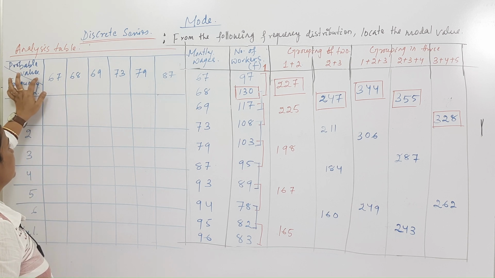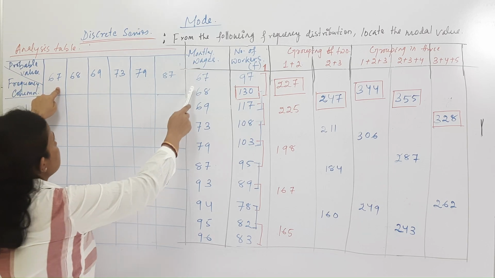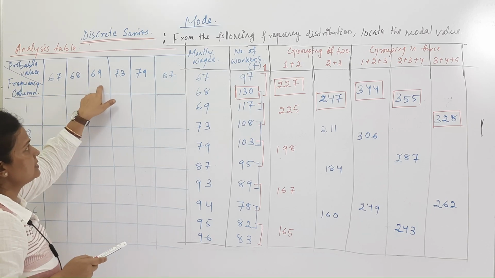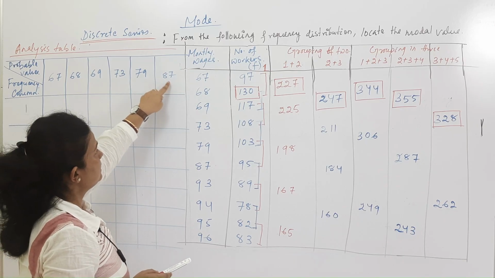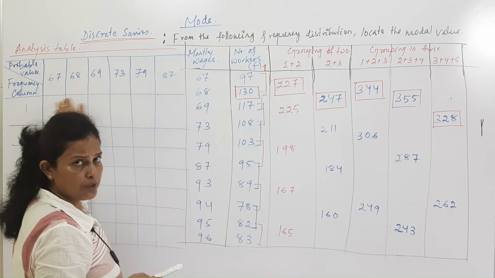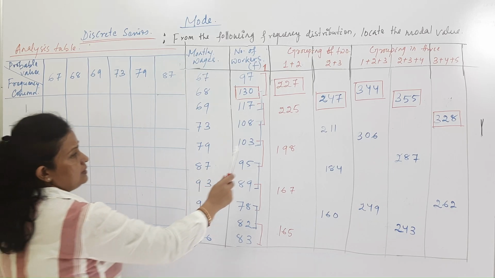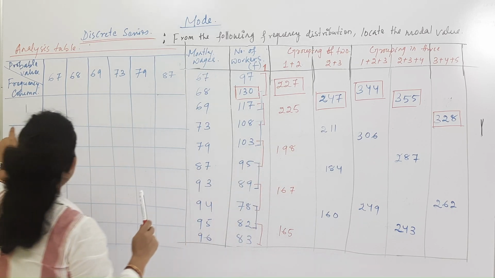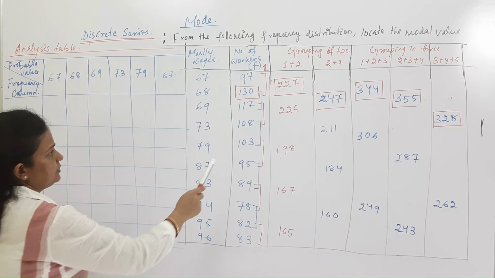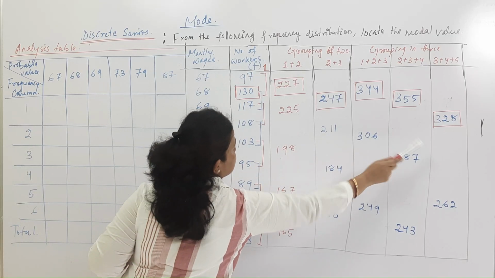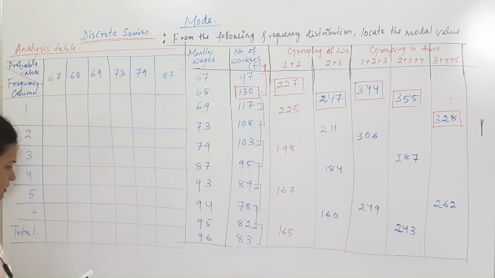Write the values like what is given here: 67, 68, 69, 73, 79, 87. We have to make this table row-wise. Here, the column you have to make it a row. Here we have 1, 2, 3, 4, 5, 6 columns, and I have done it in the form of rows.